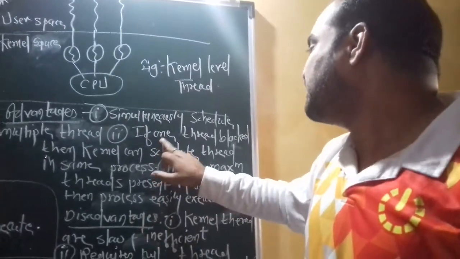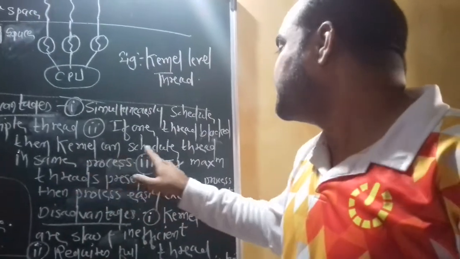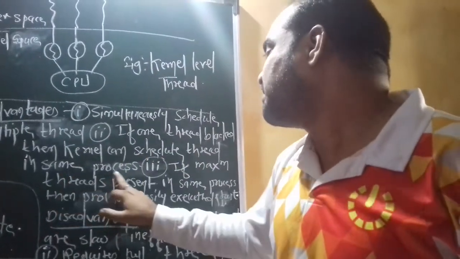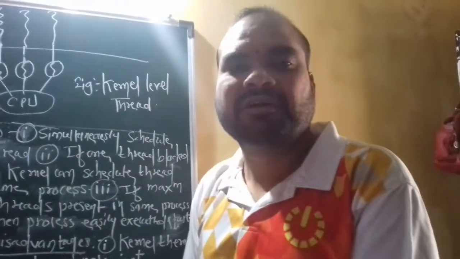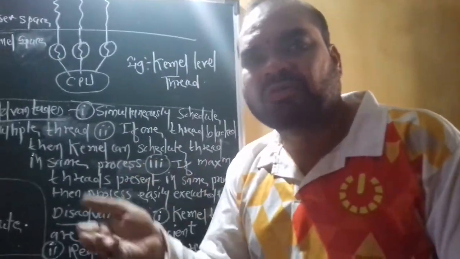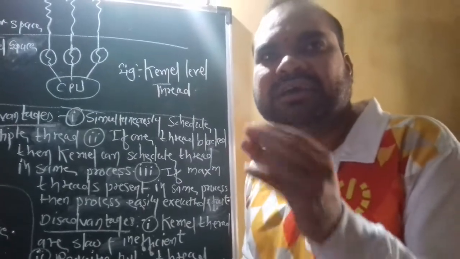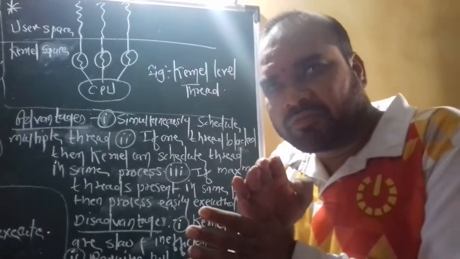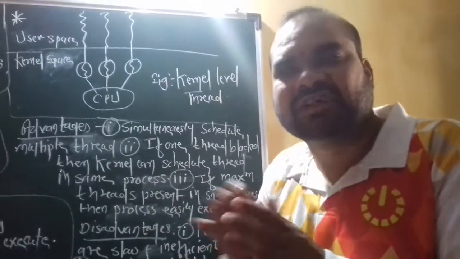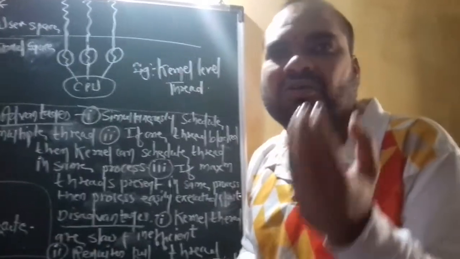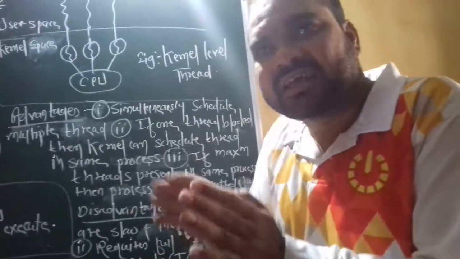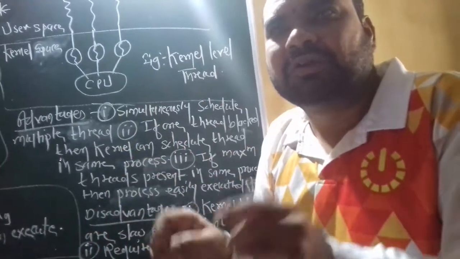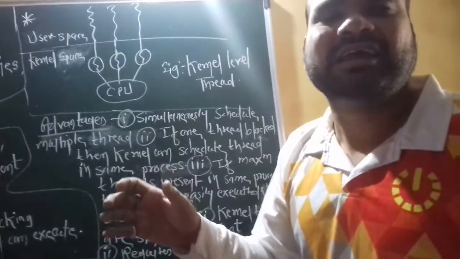The next advantage: if one thread is blocked, then the kernel can schedule another thread in the same process. Suppose the kernel creates a number of threads for a particular program or process. Suppose in that number of threads, one particular thread is blocked. Then the rest of the threads can execute. If the rest of the threads are executed, it is quite possible that the particular program or task can be executed successfully.